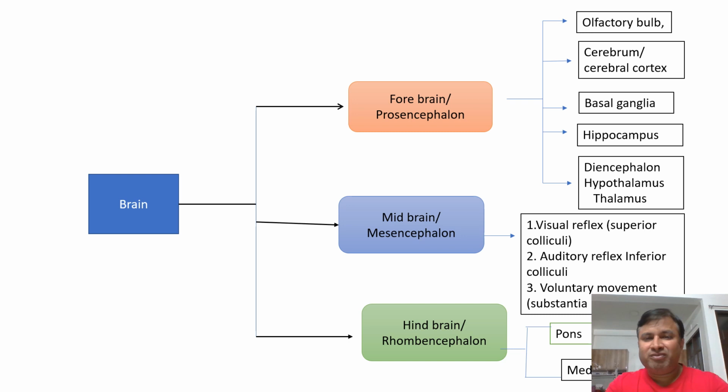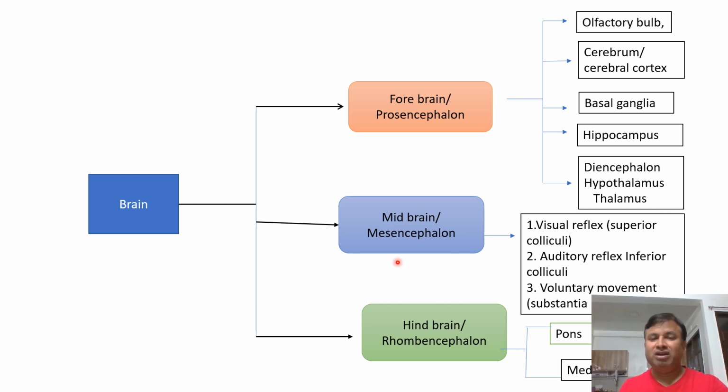Central nervous system contains brain and spinal cord. So first we will study about the brain. Basically brain is divided into three parts: forebrain, midbrain and hindbrain. Forebrain is also called prosencephalon. It has various regions like olfactory bulb, cerebrum or cerebral cortex, basal ganglia, hippocampus, and diencephalon containing hypothalamus and thalamus.